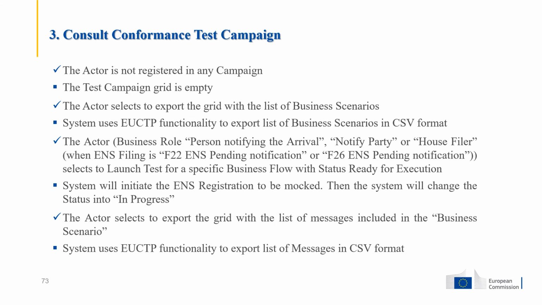The actor with business role person notifying the arrival, notify party, or house filer, when the ENS filing is F22 ENS pending notification or the F26 ENS pending notification, selects to launch test for a specific business flow with status ready for execution. Then the system will initiate the ENS registration to be mocked, and the system will change the status of this flow to in progress. Then the actor is also able to select to export the grid with a list of messages included in this business scenario. The system uses EUCTP functionality to export a list of messages in CSV format.